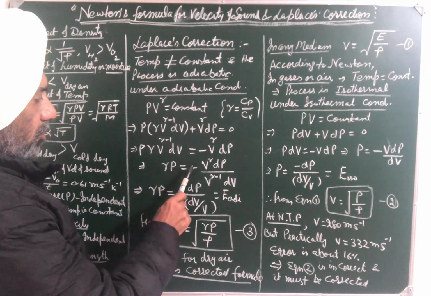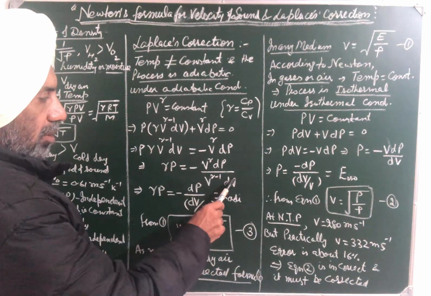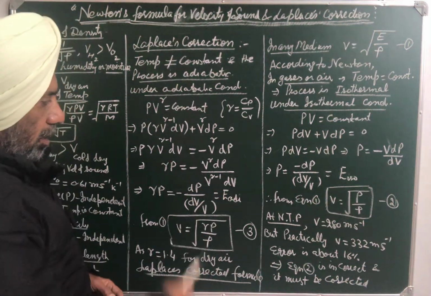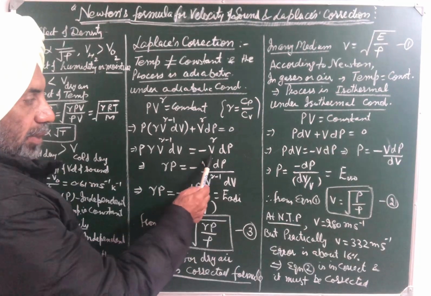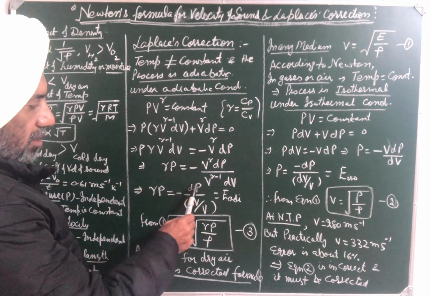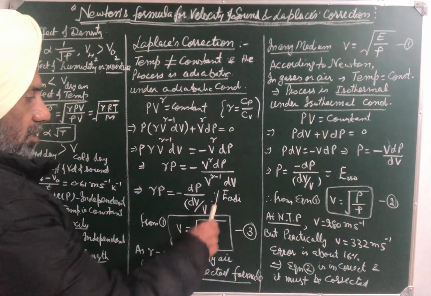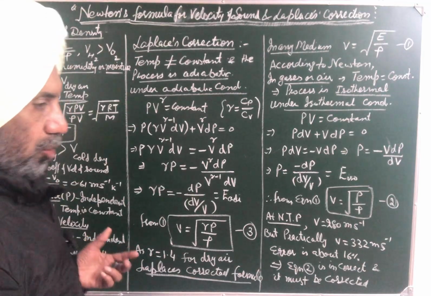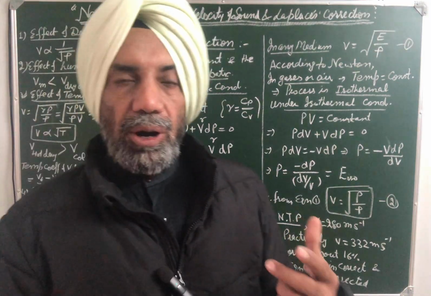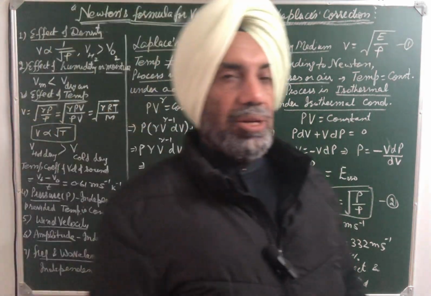Or gamma P is equal to minus V raised to gamma dP over V raised to gamma minus 1 dV. So V raised to gamma minus 1 cancels, only V remains. So gamma P is equal to minus dP upon dV upon V, which again is stress over volume strain. It means it is equal to modulus of elasticity. So under adiabatic conditions, modulus of elasticity is equal to gamma times the pressure of the gas.